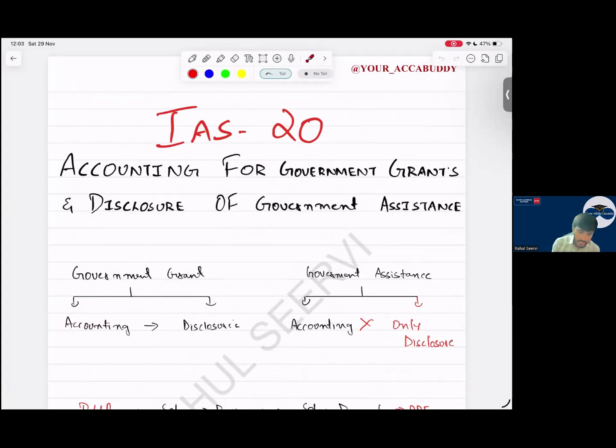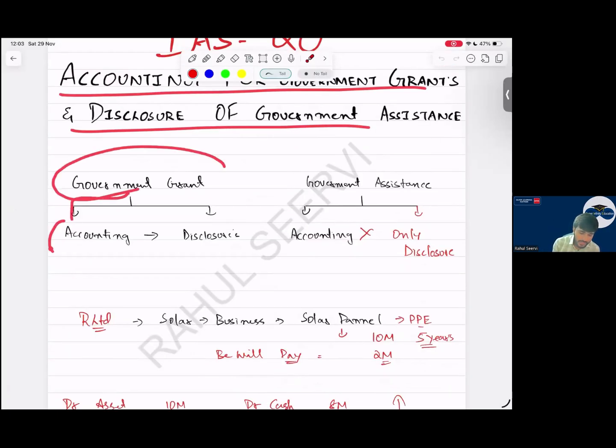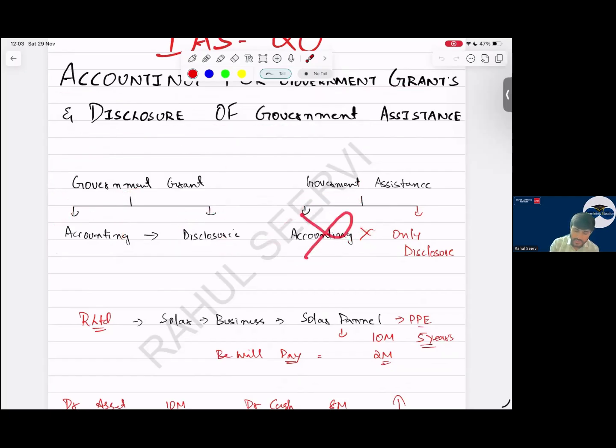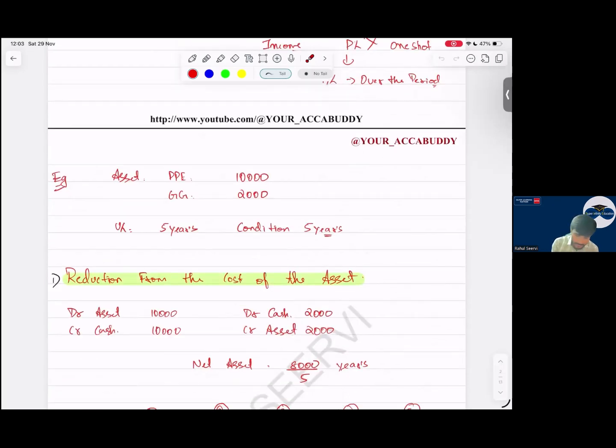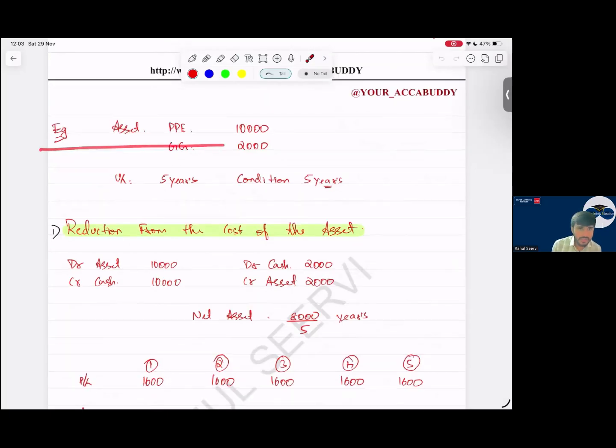Yes, sir. Accounting for government grants and disclosure of government assistance. For government grants, accounting will be done as well as disclosure. For government assistance, accounting is not done, only disclosure is done. Now, what did I mention? The example of a government grant. If today the government is giving you a grant, will you record this grant as income in full today? No. You will not recognize this grant as income in full today because of the matching principle. Today you purchase an asset for 10,000, the grant is for 2,000, the asset's useful life is 5 years, and the government's condition is that you should use it for 5 years.